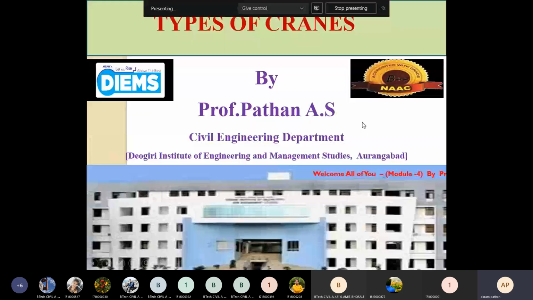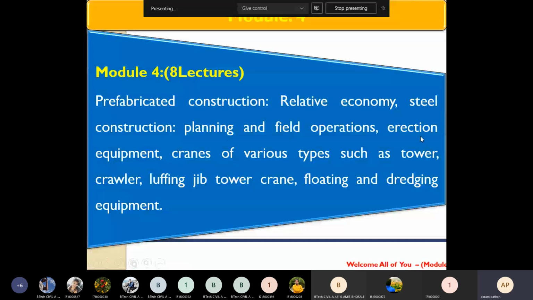This is what we have completed in module 4 in the last lectures: prefabricated construction, then relative economy, then steel construction, planning and field operations, then erection. In this lecture we are going to talk about erection equipment and cranes of various types such as tower crane or crawler, then luffing jib tower crane, then floating and dredging equipment.